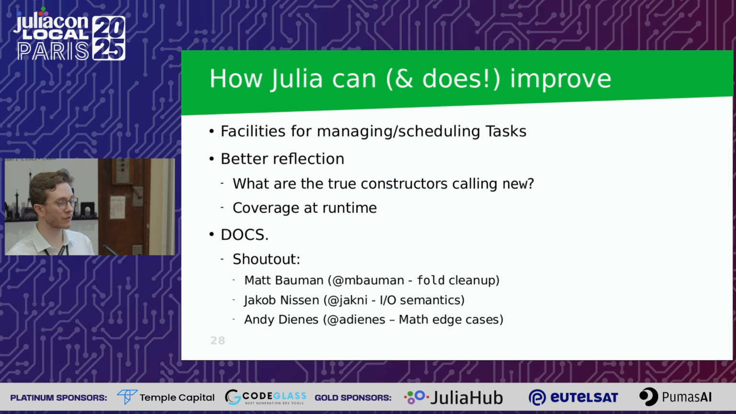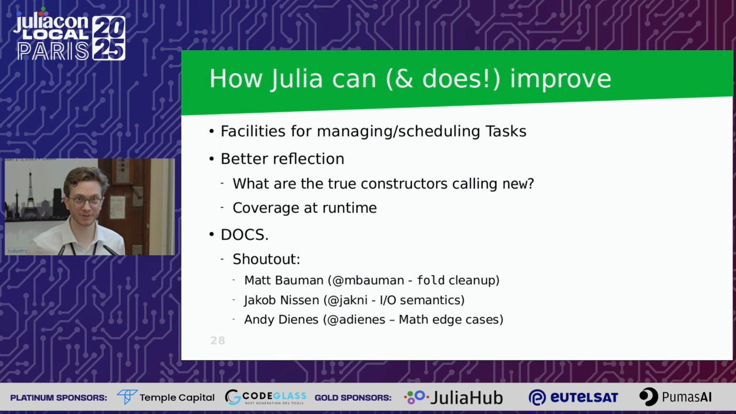How can Julia improve, and how does it already improve? I would love it if we had some facilities for managing or scheduling tasks, because if I can sort of stub this out or remove this from the Julia runtime, I can control it, and this means I can potentially catch some race conditions. Rust has similar projects with its async code, and they can do this kind of thing, and I would love to do it in Julia as well.